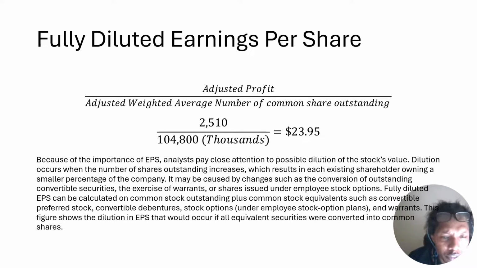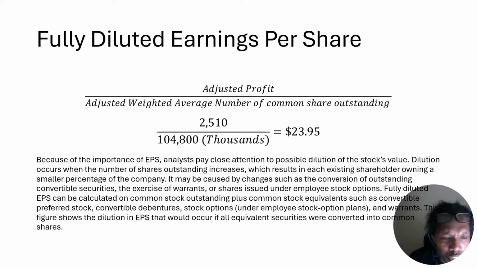Because of the importance of earnings per share, analysts pay close attention to the possible dilution of the stock value. Dilution occurs when the number of shares outstanding increases, which results in existing shareholders owning a smaller percentage of the company. It may be caused by changes such as conversion of outstanding convertible securities, exercise of warrants, and shares issued under employee stock options.